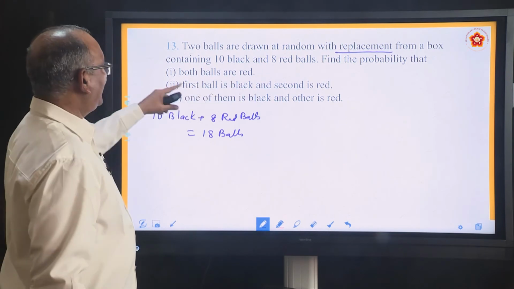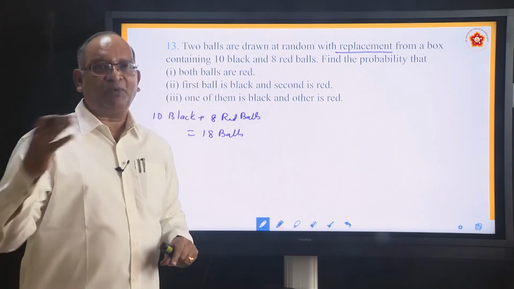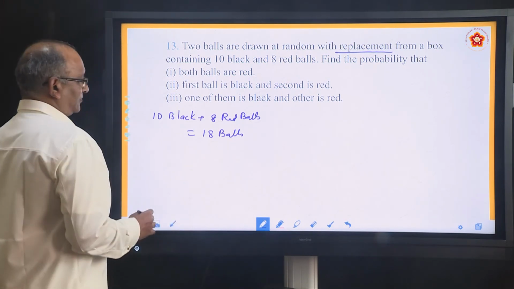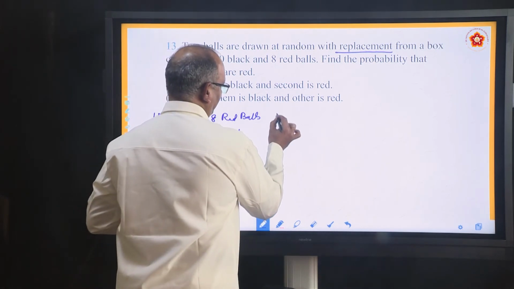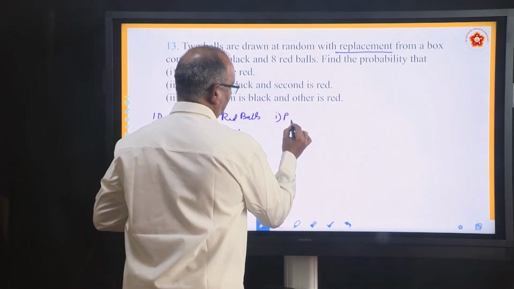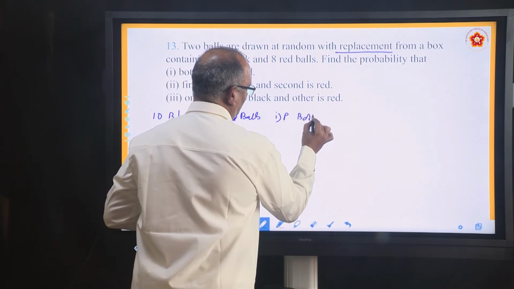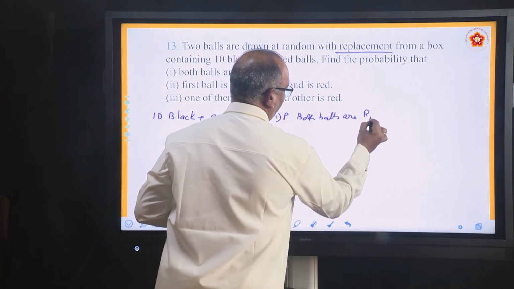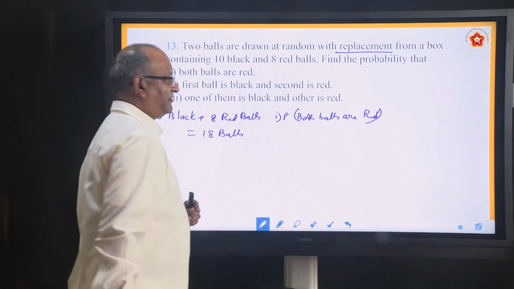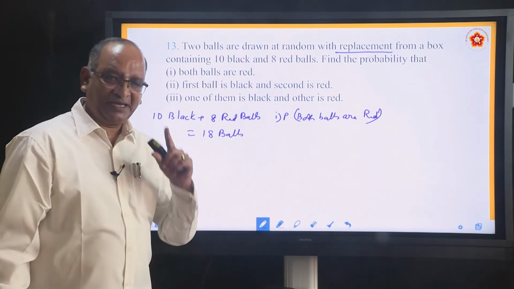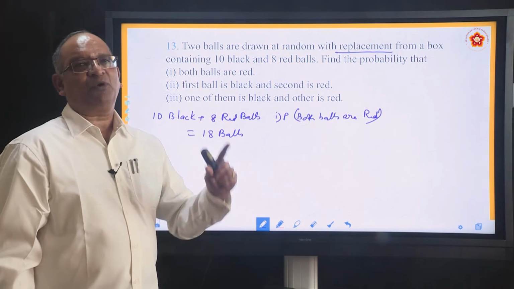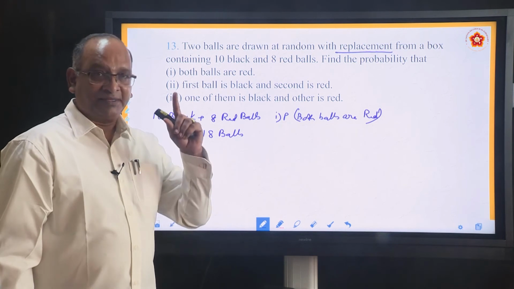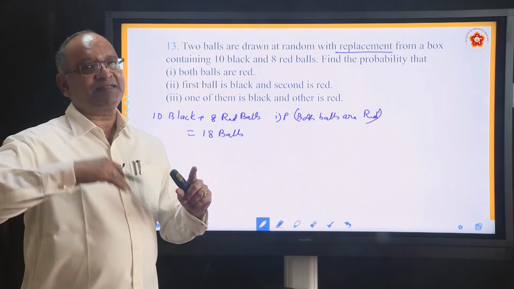Okay, find the probability that both balls are red. He has drawn two balls one after the other. He is asking what is the probability that both are red. We will solve one after the other. First one, probability that both balls, both means two balls, both balls are red. This is what we want to find out. First tell me what is the probability of first ball being red. Remember there are two events and they are such that since you are putting it back, it is not affected.